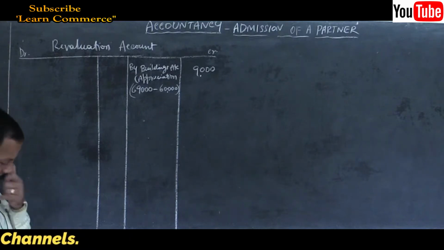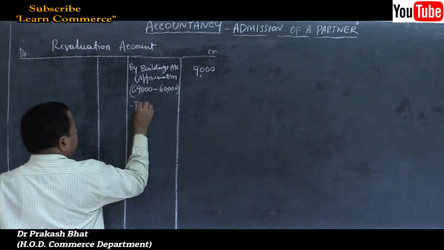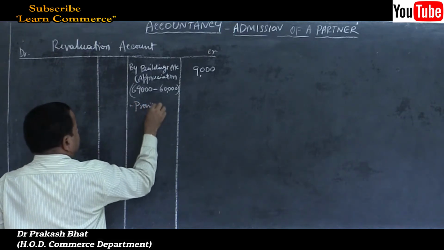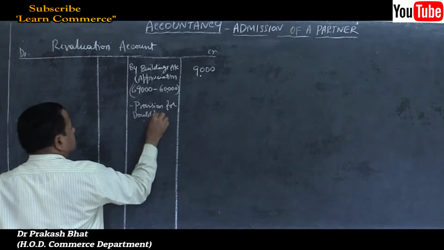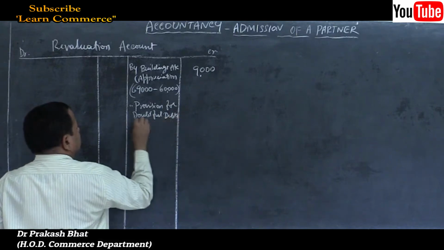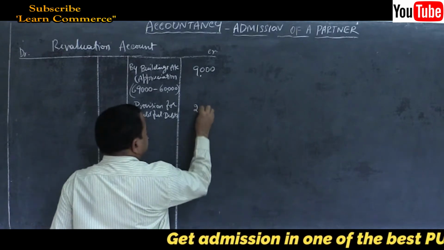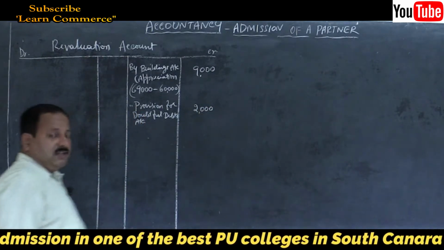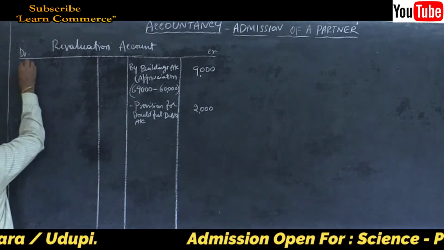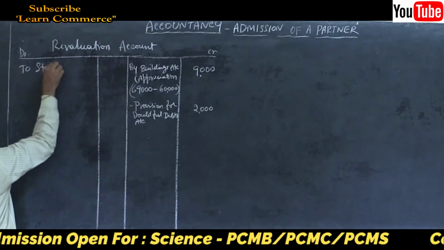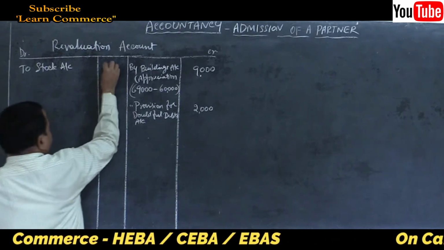Then PDD, reduced PDD, by provision for doubtful debts account. How much? 2,000. Straight away it is given in the problem. 2,000. That's all. Then to stock account on the debit side. To stock account. How much is it? Stock account, 8,000.